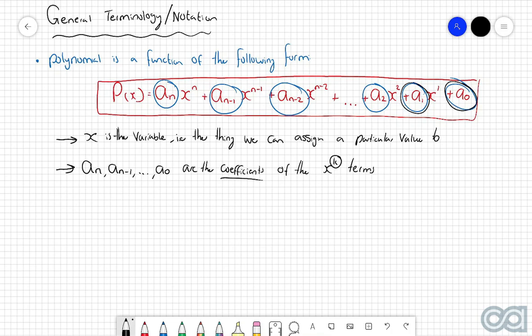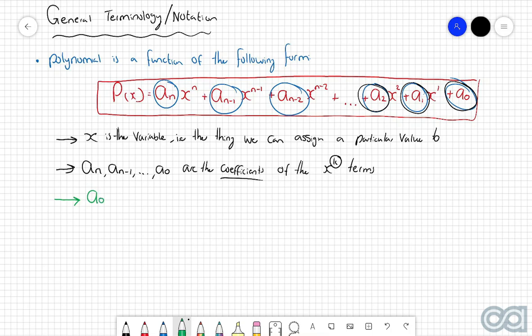Then we say that a to the power of 1 is the first coefficient, a to the power of 2 is the second coefficient, and so on. So it's just a bit of fancy notation when it comes to this. Then, if we want to get a little bit more specific about a few of these different coefficients, we're first of all going to have a look at the a0 coefficient.